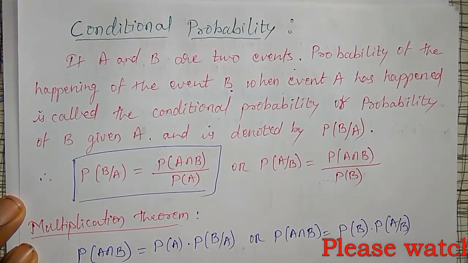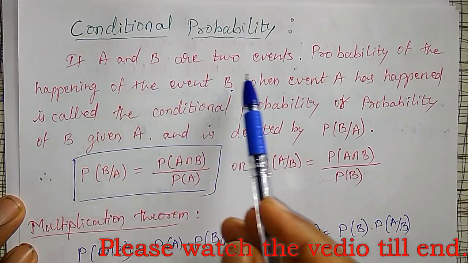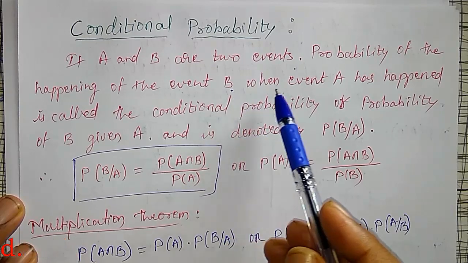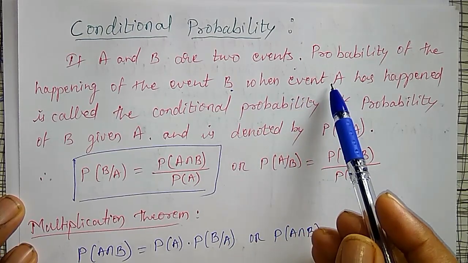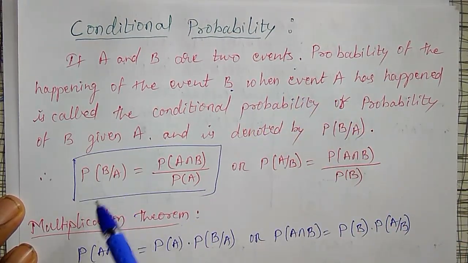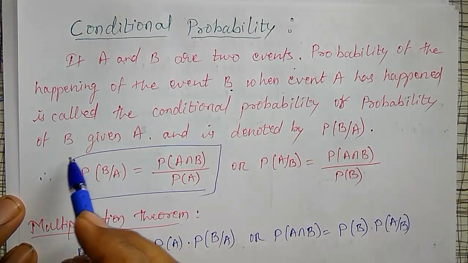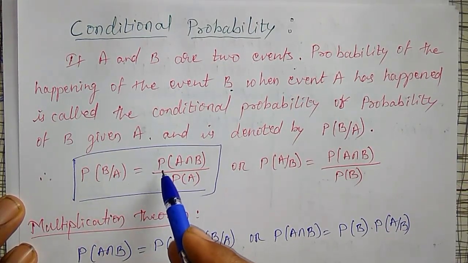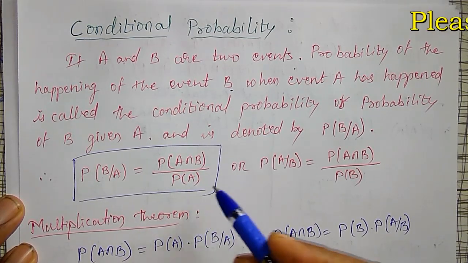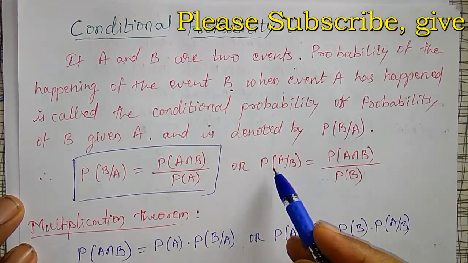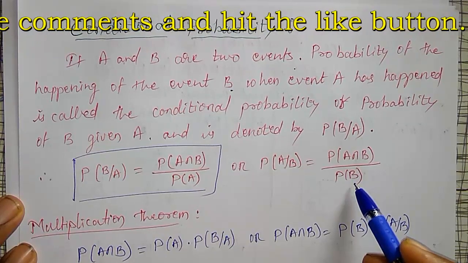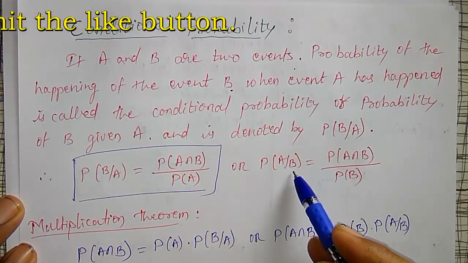Conditional probability is nothing but this: if A and B are any two events and the happening of event B depends on A, meaning A happens first, then B is going to happen, that is read as probability of B given A, and it is defined as probability of intersection of A and B divided by probability of A. Or if B happens first, then A is going to happen, then probability of A intersection B divided by probability of B is denoted by probability of A given B.